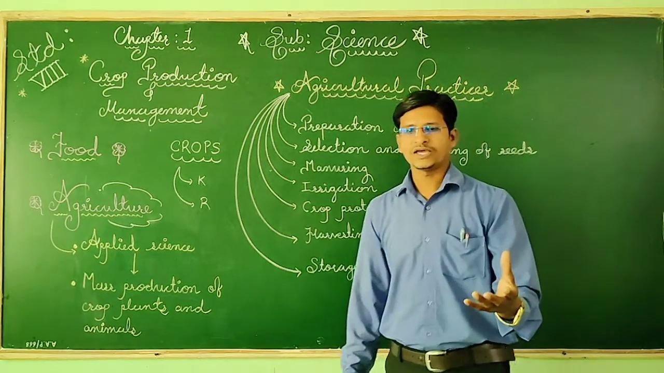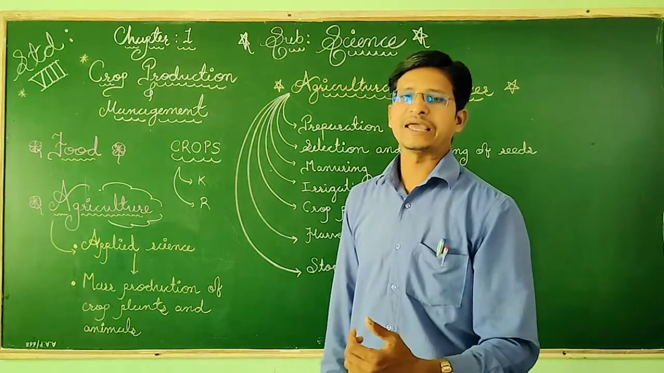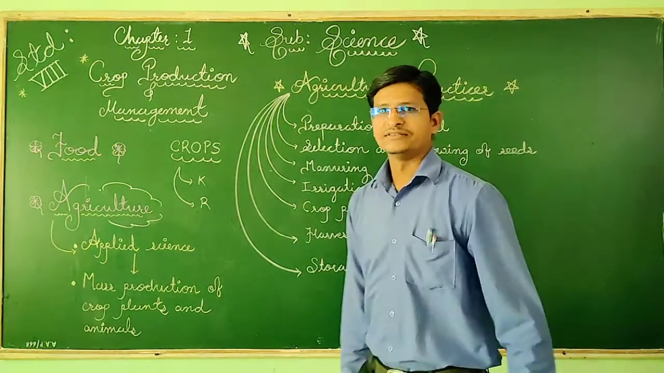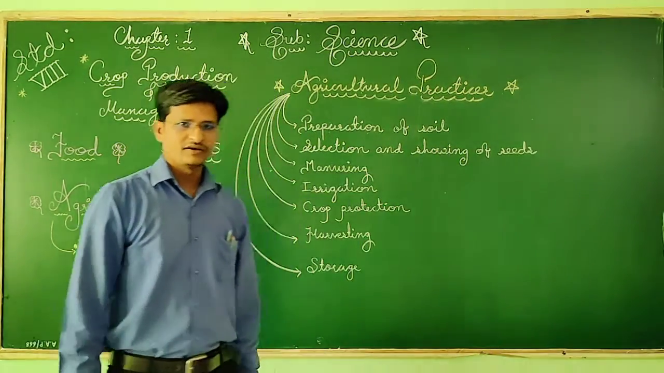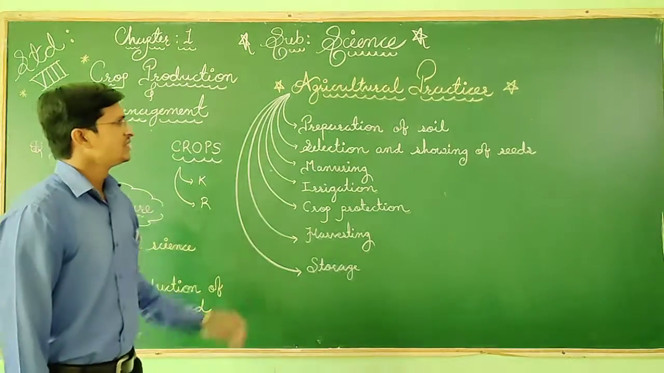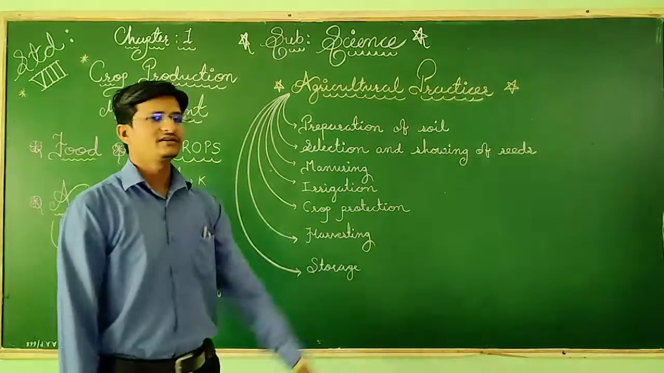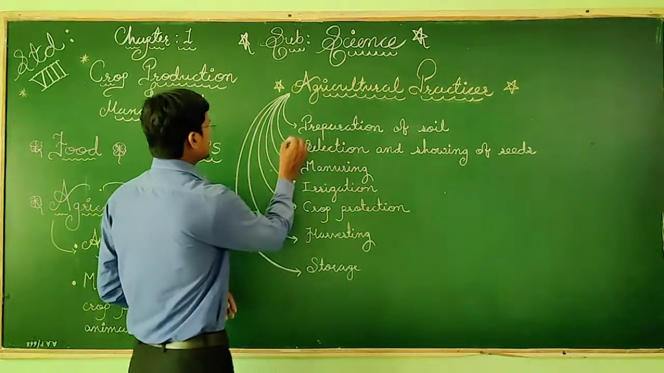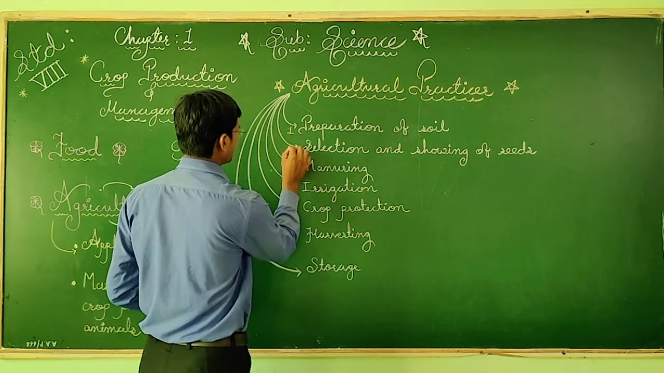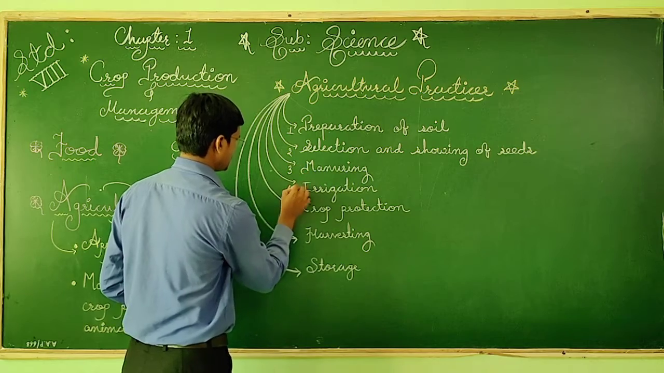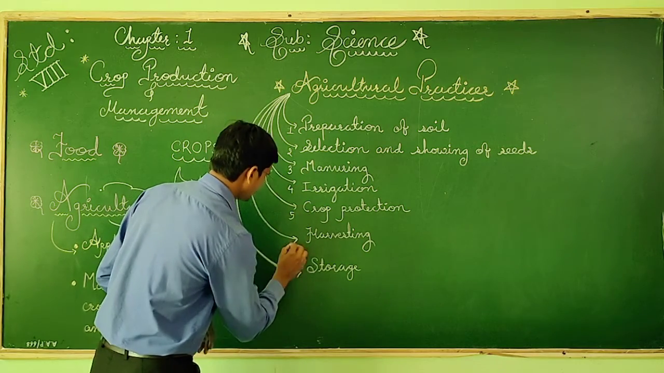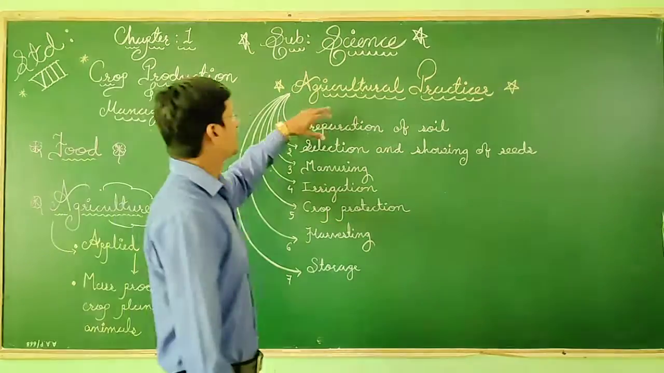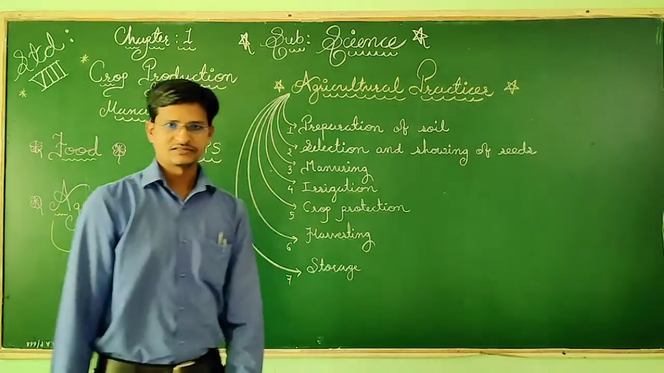Now another topic we are going to discuss on page number 8, that is agriculture practices. This is a very important topic because one question is that we need to discuss the different agriculture practice steps. So different steps are there. It includes 7 steps. Okay, so 7 steps are included in the agriculture practices.